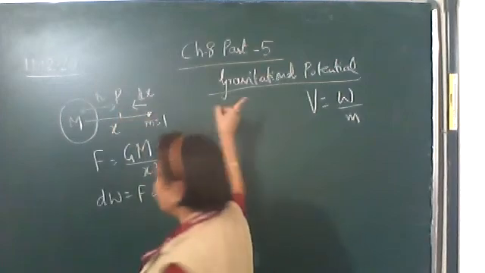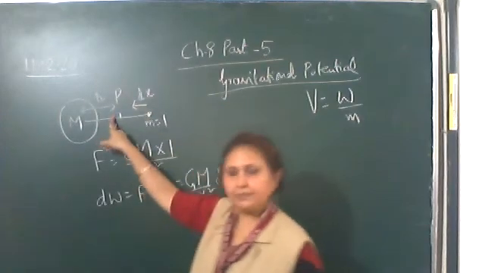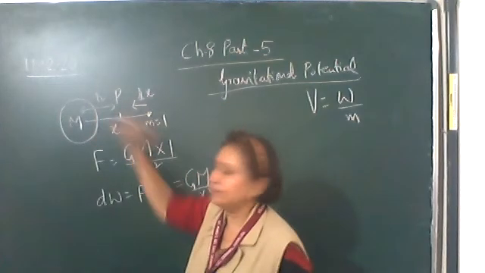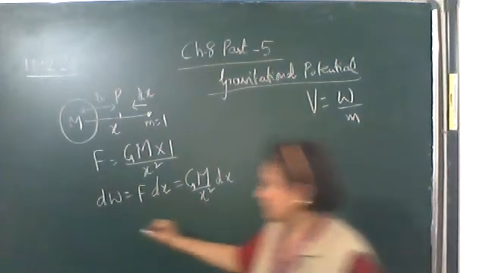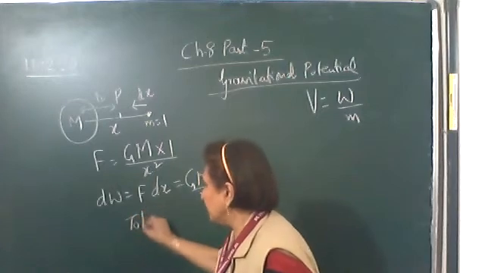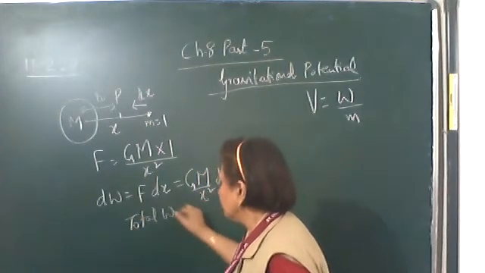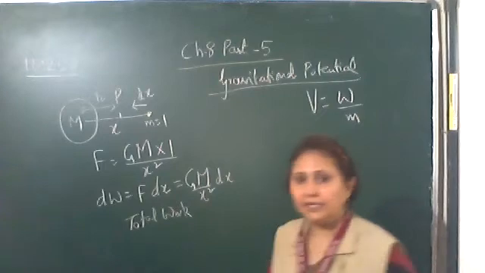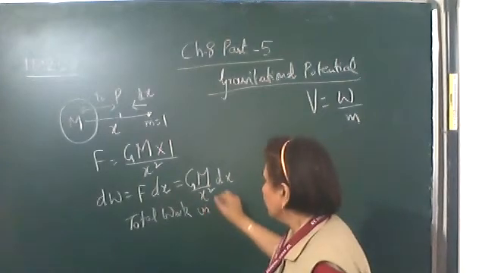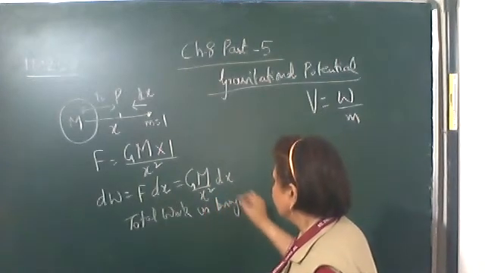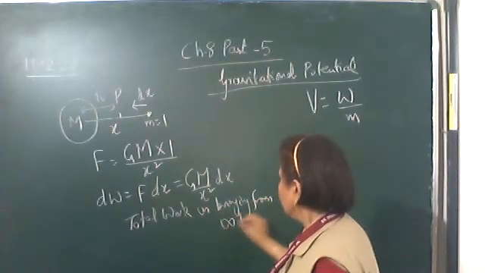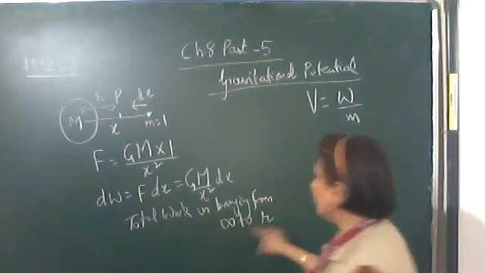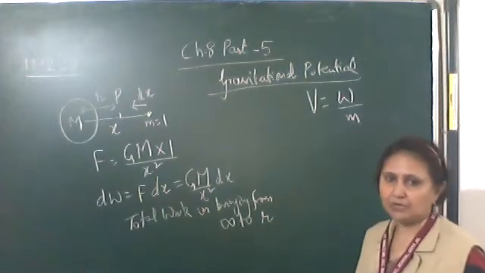So from infinity to a point P, which is at r distance, the total work done is from infinity to r.